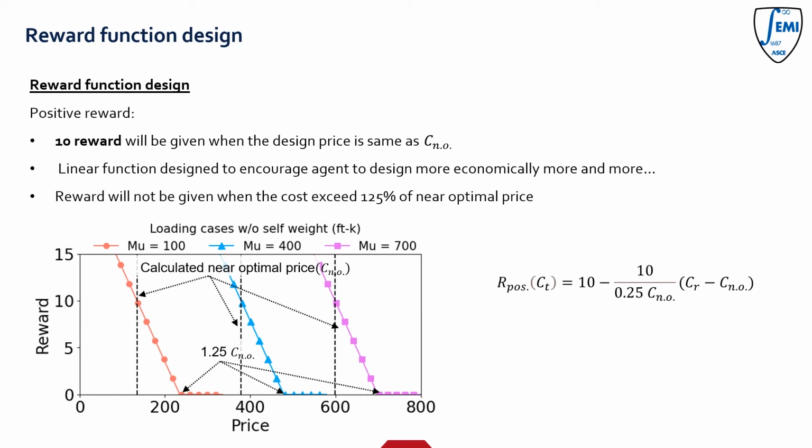I modeled the positive reward function as a linear function again. The agent started to get reward when the designed beam price is within 125%, and it will get more reward as the price is cheaper and cheaper.